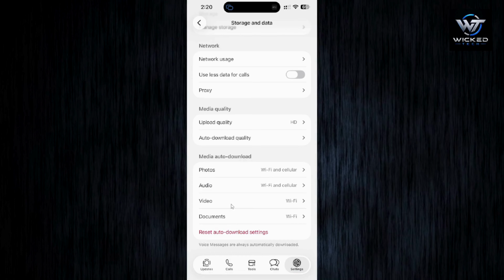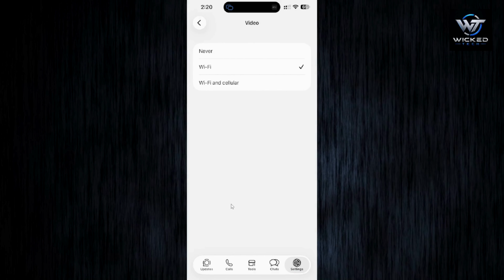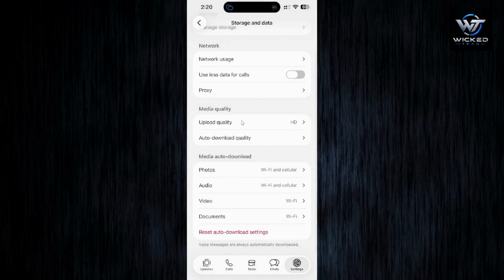So if you go into any settings, for example video, you have the option to choose whichever you want, for example never, or Wi-Fi and cellular. So if you have a very good connection you can go ahead and choose Wi-Fi and cellular. So that is one of the ways you can choose how you can download your videos or data. So this is how you can choose whether to download videos in WhatsApp through Wi-Fi only.